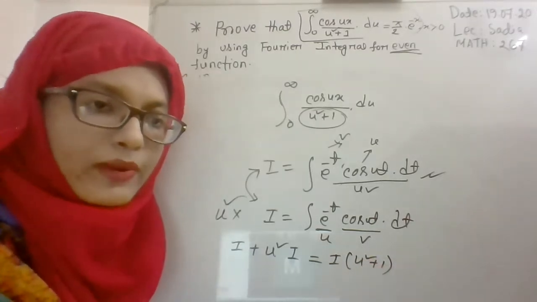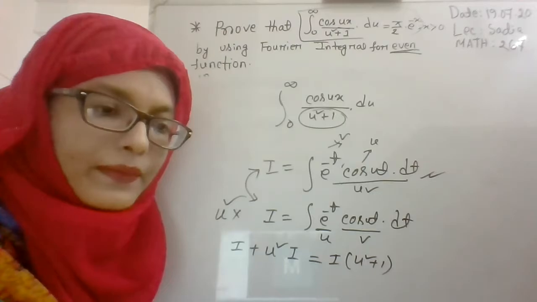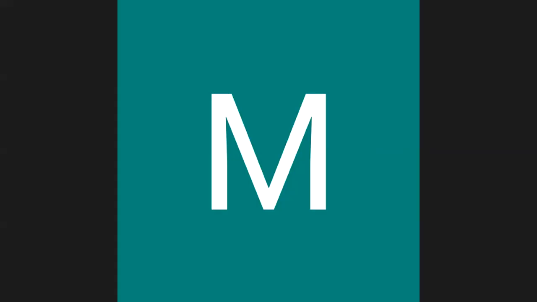I didn't get your problem. Please ask again. Miss, u square plus 1 denominator ta ki holo eta arekbar. Okay.